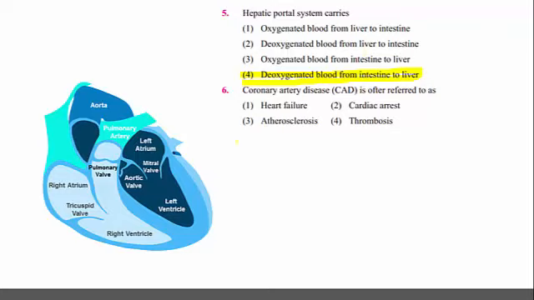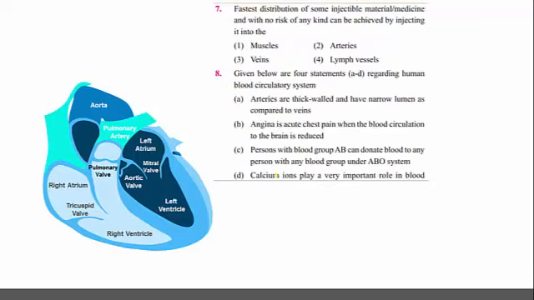Then coronary artery disease, short form CAD, one of the problems of the heart, is often referred to as atherosclerosis. The diameter of the blood vessel, or the lumen of the blood vessel, decreases due to the deposition of cholesterol, even due to the deposition of calcium. The lumen of the blood vessel decreases. It puts pressure on the pumping mechanism of the heart, and this is called atherosclerosis, also known as coronary artery disease. Then moving to the next one.